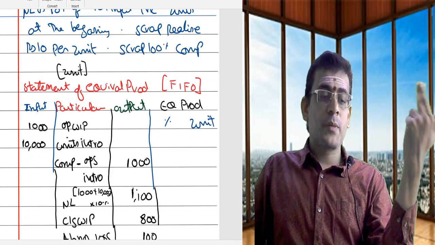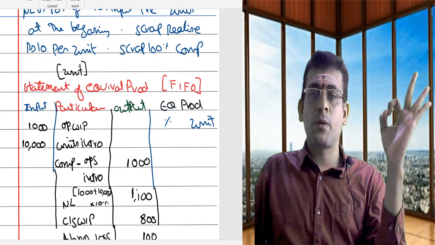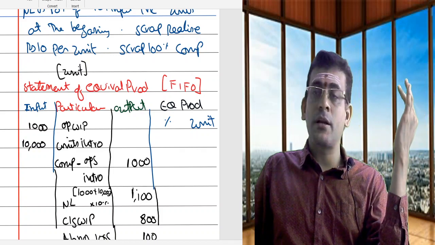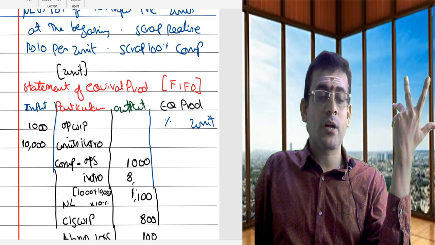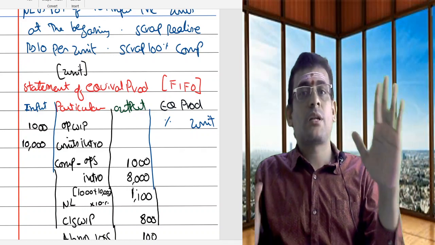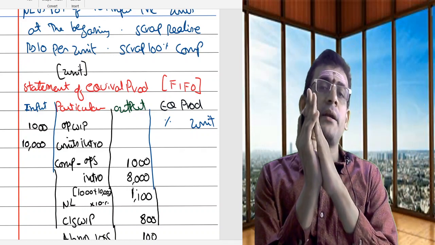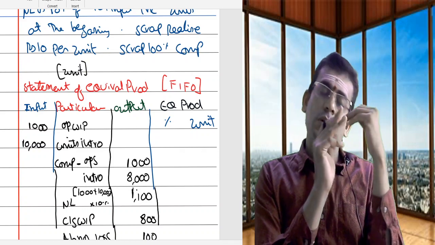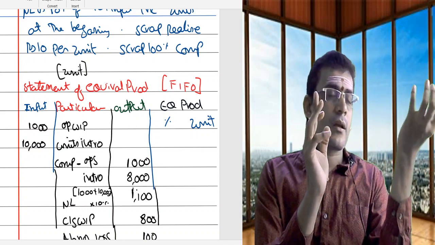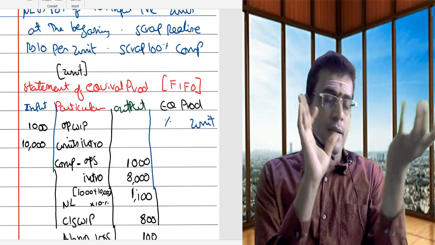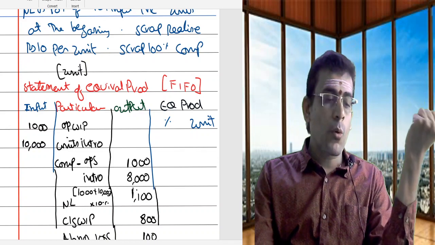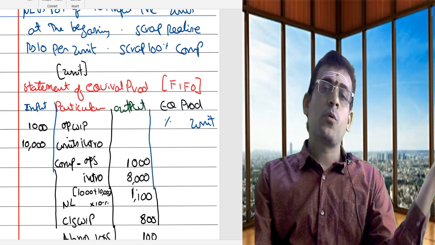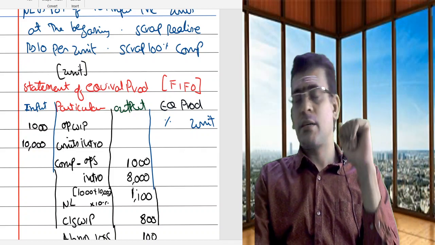Then what is my total production? 9,000 is my total production. Of that I am completing my opening. Then whatever was introduced, that portion I am going to complete, so I am going to take here 8,000. Clear? Again, completed 9,000. You are applying FIFO. When you apply FIFO, what will you do? First in, first out. Whatever is the first material, that will be completed first. As your opening stock is first, I will complete my opening stock first. Once my opening stock is completed, then the balance I will complete.